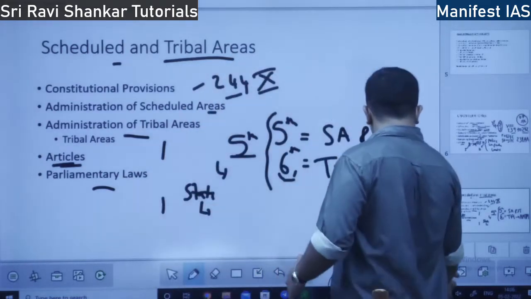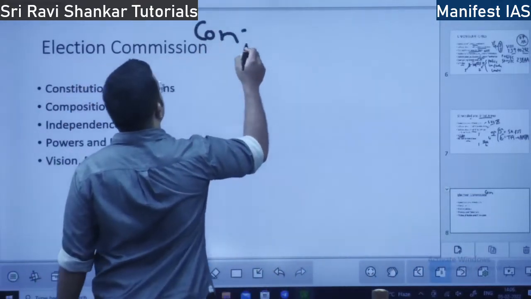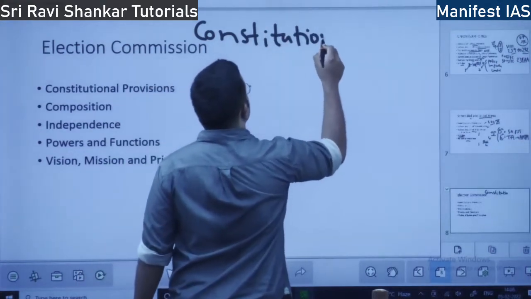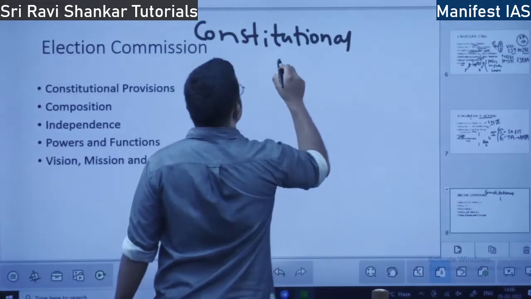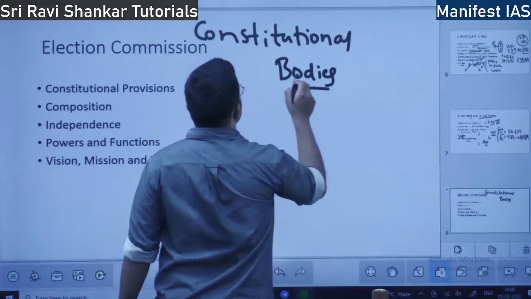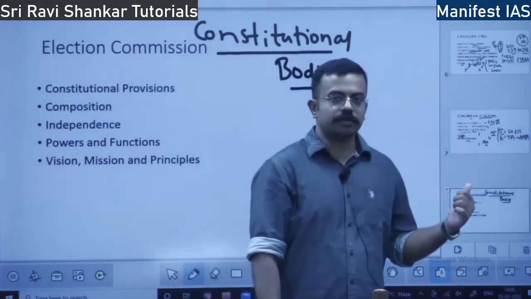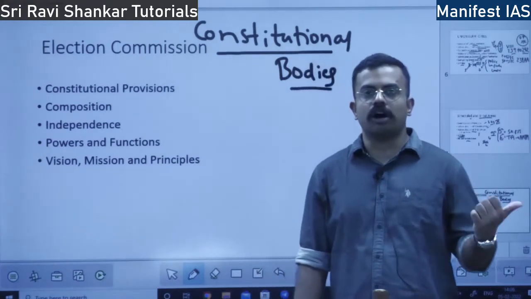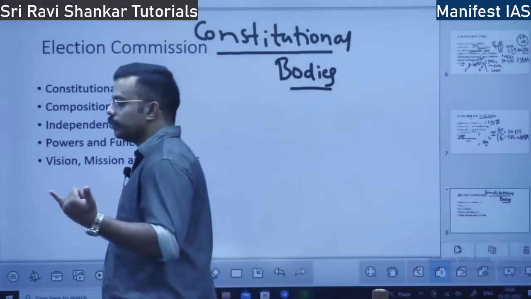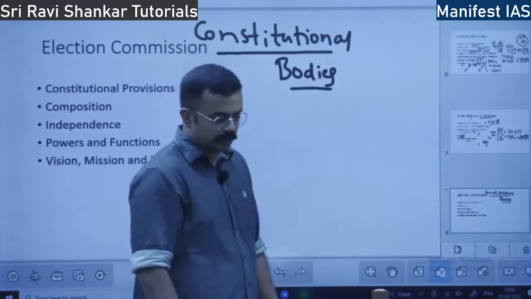Next we will move to constitutional bodies. We are beginning the topic on constitutional bodies. So what do you mean by constitutional bodies? It means these bodies are mentioned in the constitution. They derive their power from the constitution, not from any law enacted by the parliament. Which are the few bodies? Election commission is there, UPSC is there, CAG is there, and many other bodies, right?